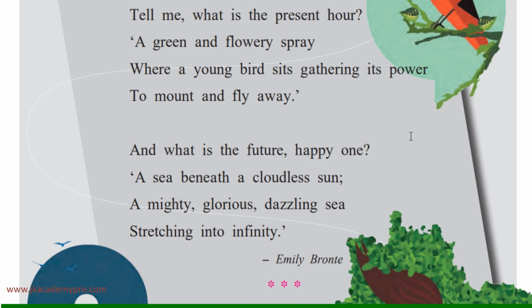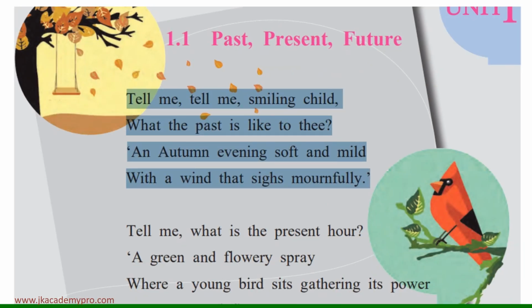By Emily Bronte. Now, students, let us read and understand each stanza one by one. Tell me, smiling child. So, here the poetess is talking to a little child and she's describing the child as a smiling child. So, this tells us that the child is a happy child. So, the poetess is asking that child to tell her. Tell her what? What the past is like to thee.